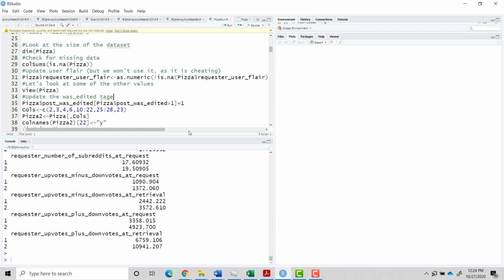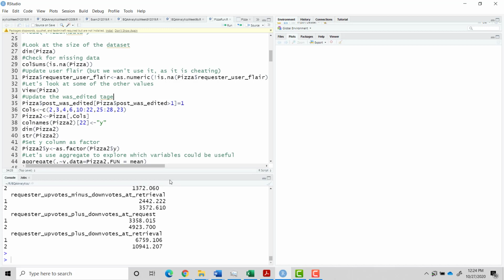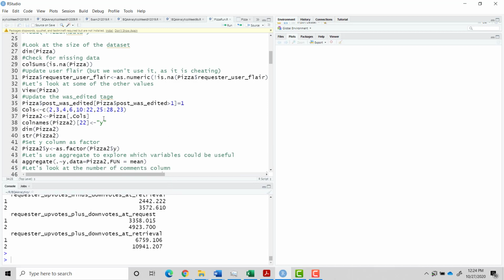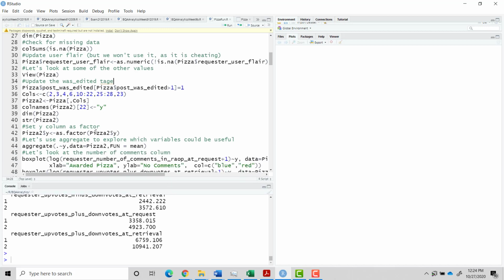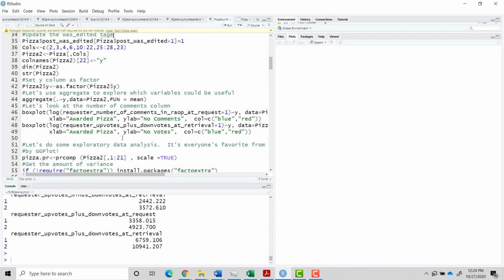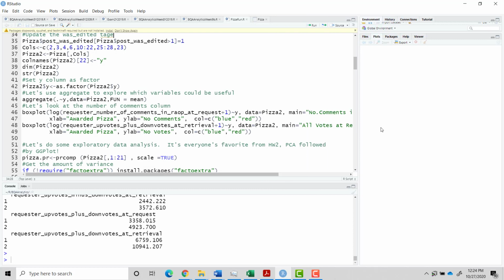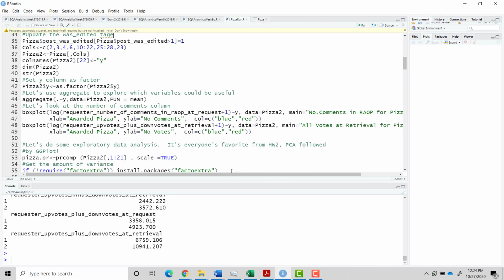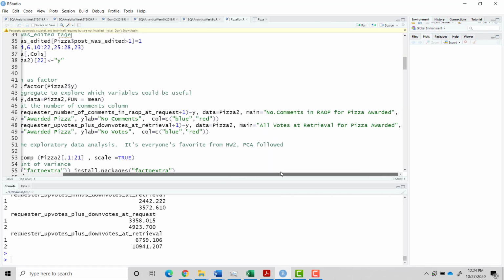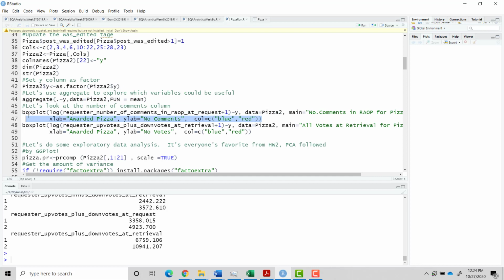Okay, so as I said, this is really simple, but it actually gives us some insight into what's useful. Okay, let's just draw a few box plots. And here we're going to do basic, just exactly as we did in the first few weeks. So the number of comments for a pizza awarded or not awarded.